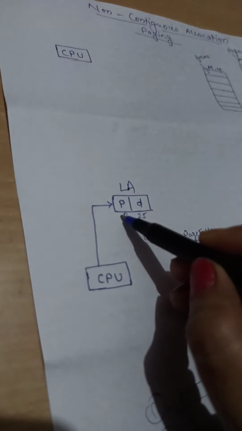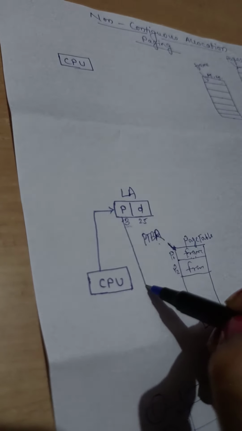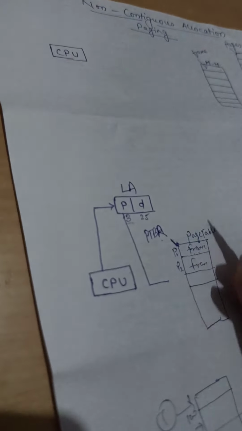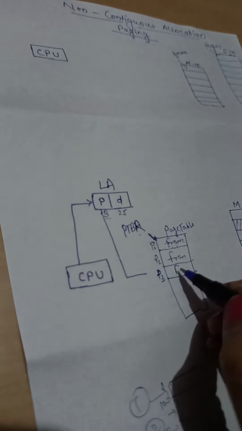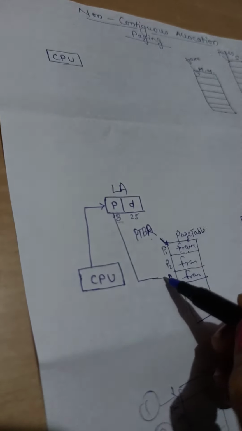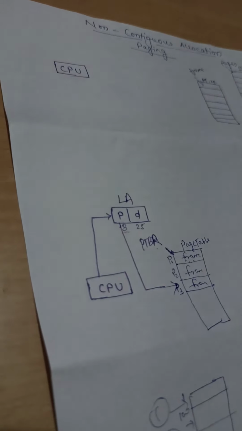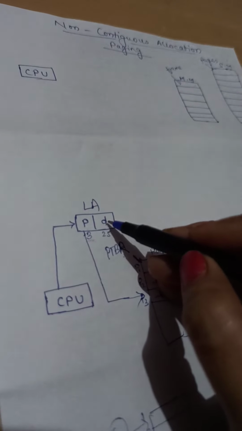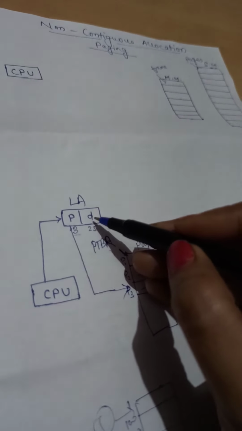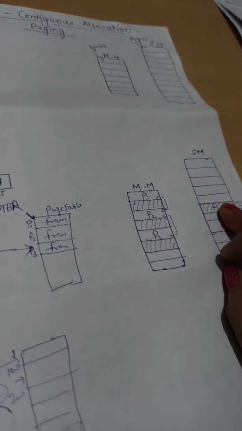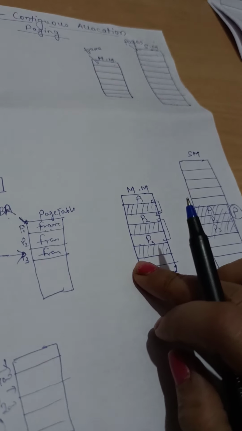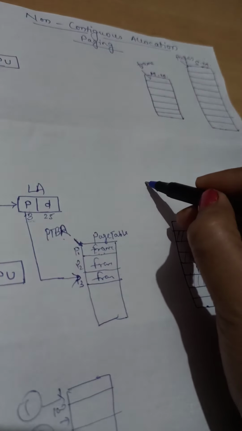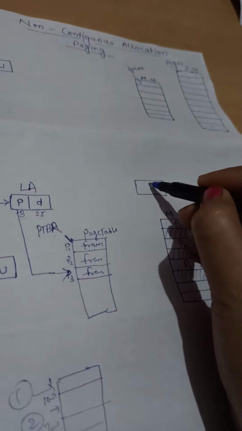How? Suppose this is the third page, in the page table, from where we will get the base address of the frame, and the offset. Do you think that the offset will change? No, because the page size and the frame size are the same. So the offset will be the same. There will be no change.